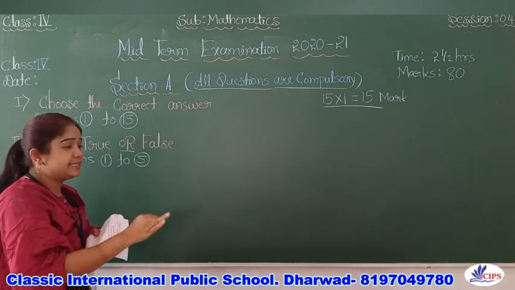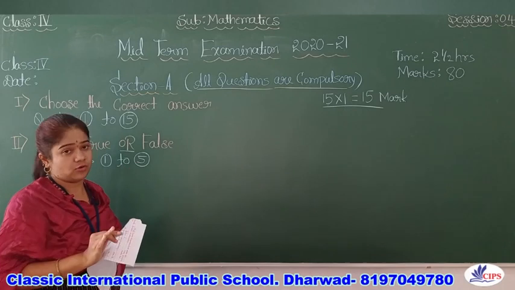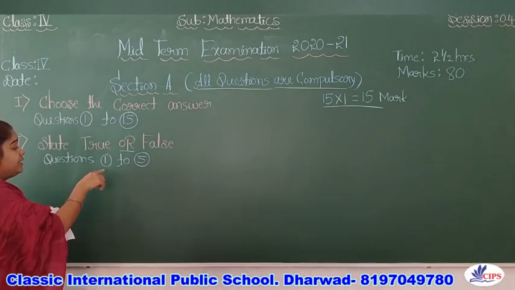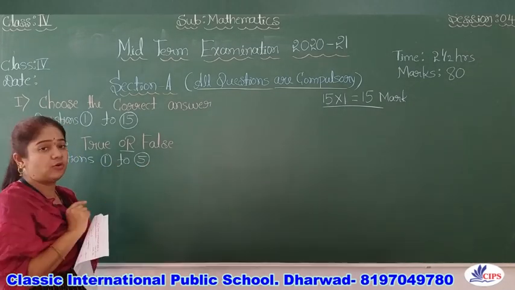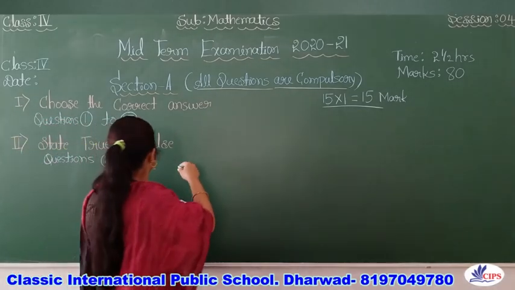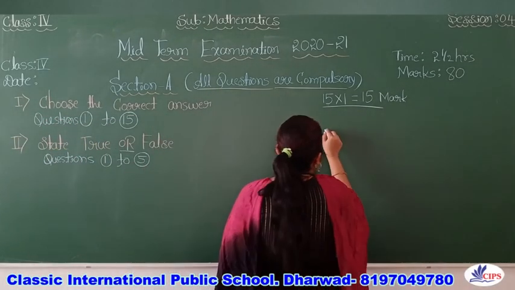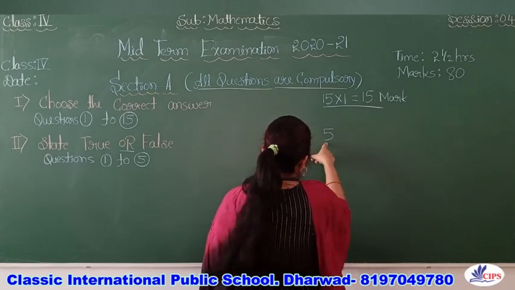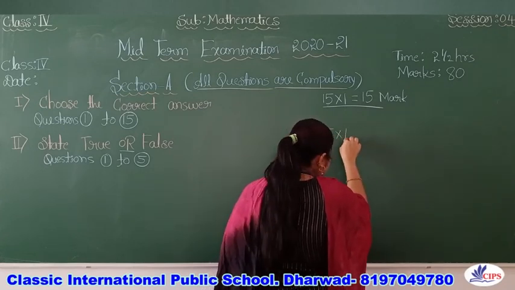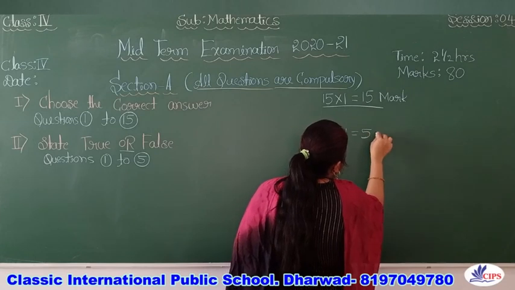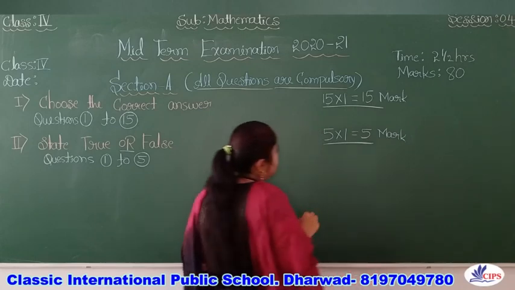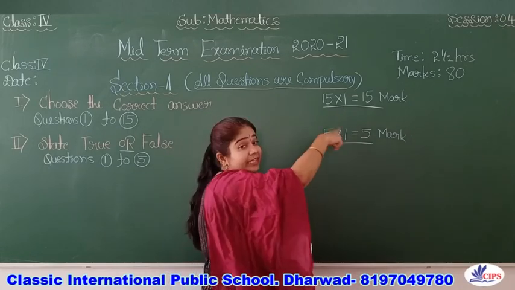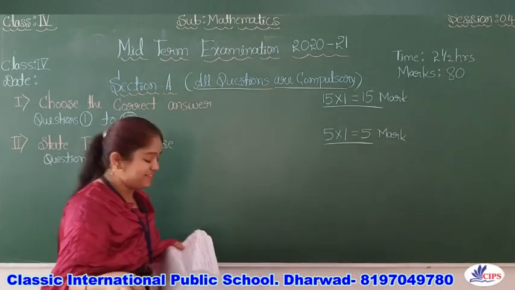You should just write true or false. You should also write that question, and in front of it, write true or false. So 5 questions of 1 mark is equal to 5 marks. Understand?